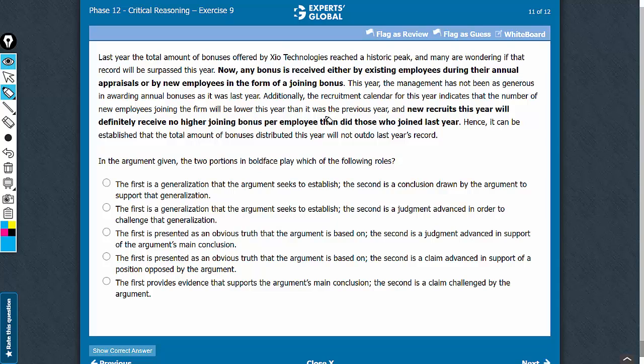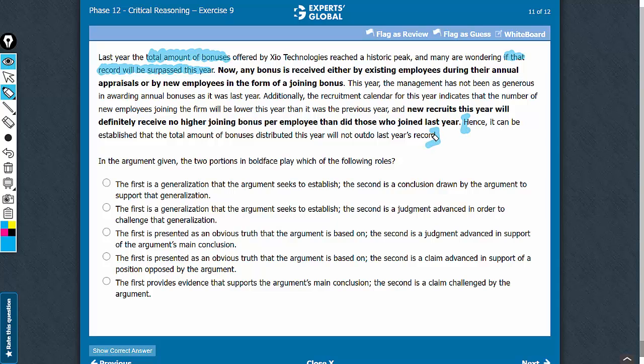Step 1. Figure out the conclusion here. See, the issue under consideration in the argument is whether the record will be surpassed this year, the record for the total amount of bonuses offered by this company. And the last sentence here is the conclusion.